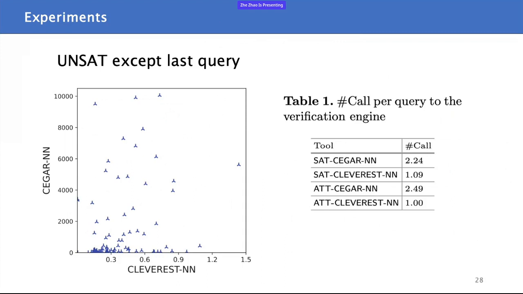The right is the average number of SMT solver calls for the unset case. ATT means our attack-guided abstraction, and CLEVEREST means our test, check, refinement system. Since the unset case, as I said before, must call SMT once, it can be found that we have almost reached the optimal value on the current benchmark. We have also carried out ablation experiments for both of our two optimizations in this paper, demonstrating that both of them are effective.